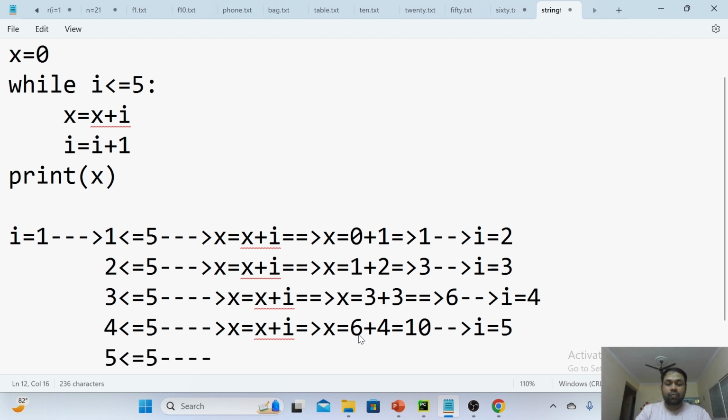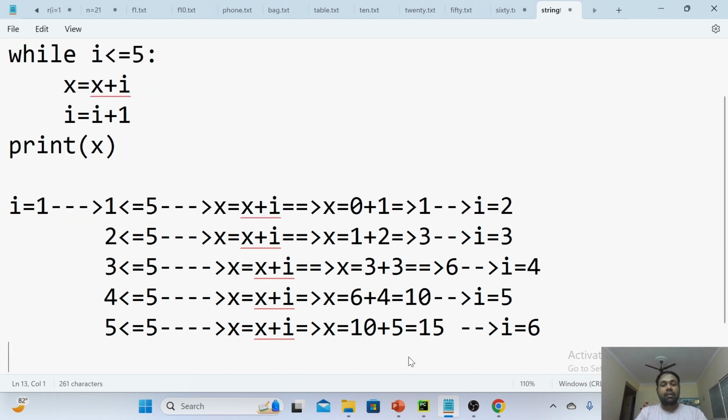As the condition is true, again you are going for x equals x plus i, which is nothing but x equals 10, old x value 10, plus current i value. What is the current i value? 5. 10 plus 5, which is nothing but 15. And after that i value is becoming 6, and the condition is going to fail. 6 less than or equal to 5. This condition is going to fail. As this condition fails, what have you written? Print x value. What is the x value you have? 15. That should be the output.